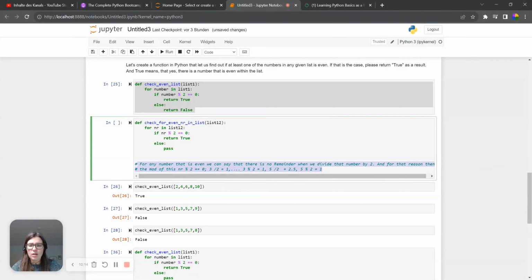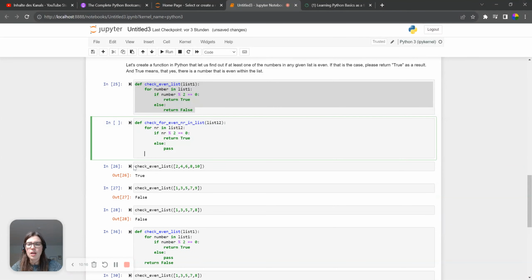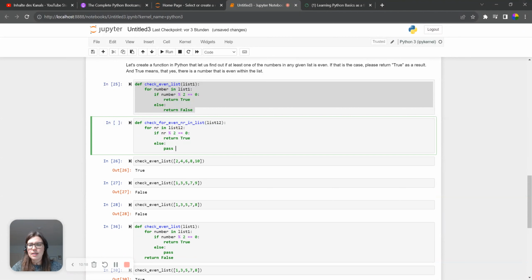So let's delete that. What we say is that we now define this function, and we give it here the function name and an input variable. Then we say for any number in list 12, if the mod is equal to 0, then return true, else don't do anything. Then we press shift enter again, and we can check it.